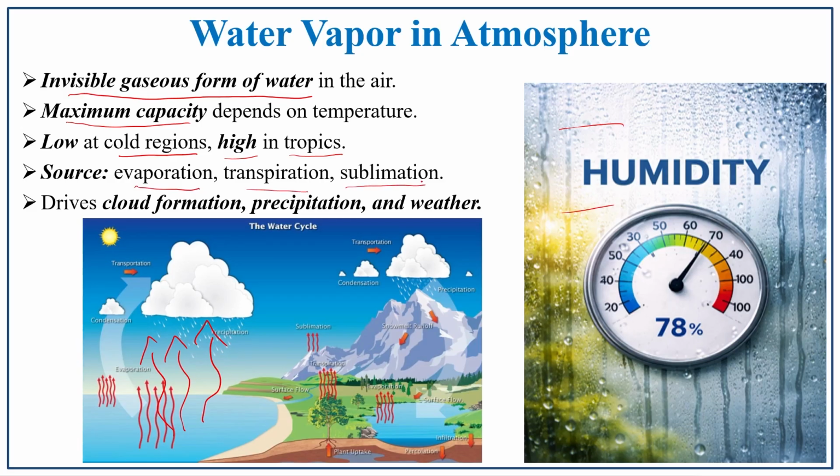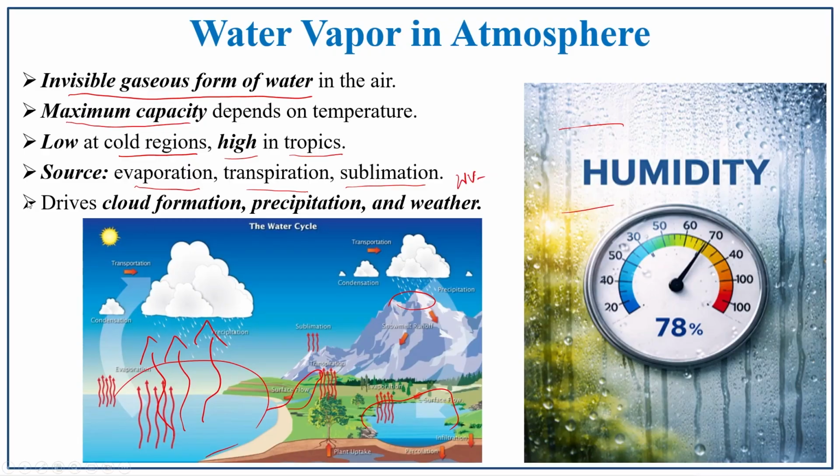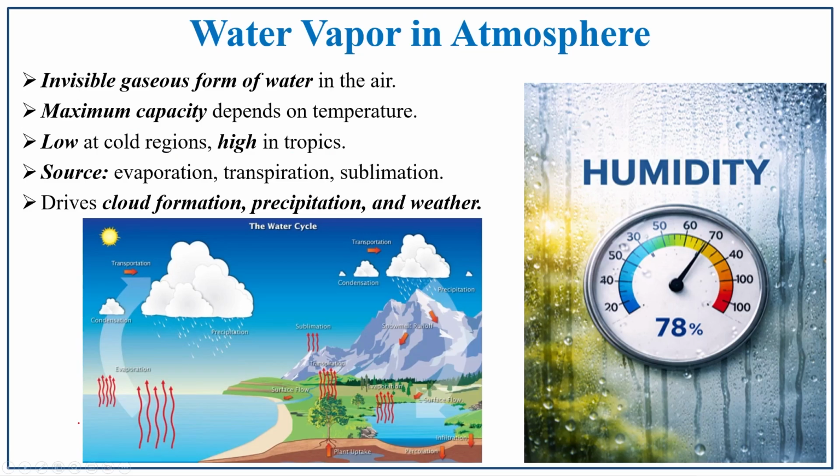Evaporation: on the earth's surface, it may be the ocean area, a river region, a pond or lake, or any surface that can evaporate. Because of this evaporation process, the rising air contributes to the water vapor. And what is meant by transpiration? Transpiration is the process which happens in green plants. In the green plant leaves, due to the porosity, the pores assist in the transpiration process.